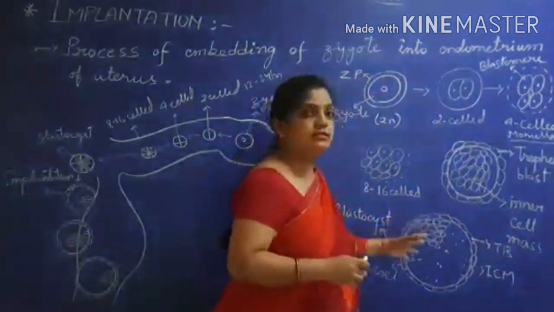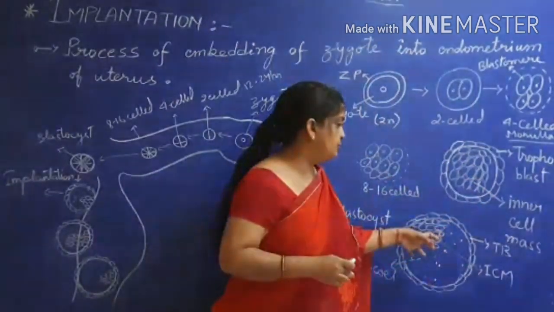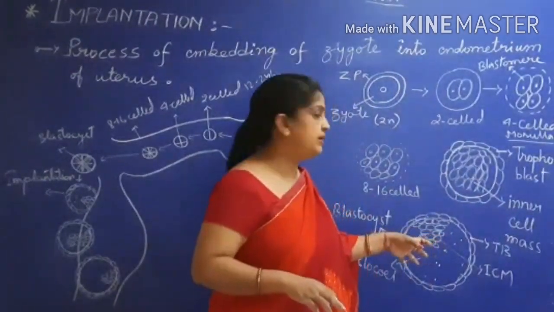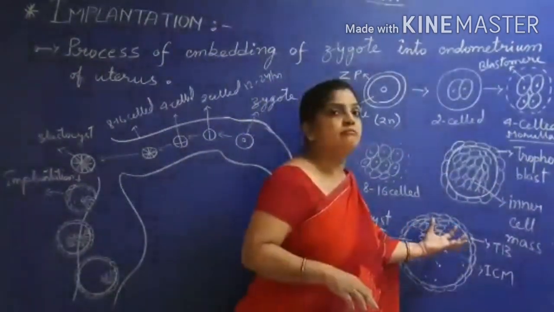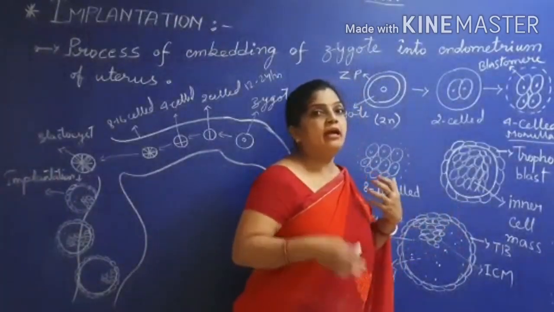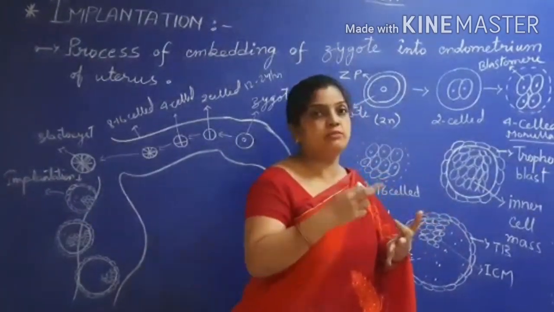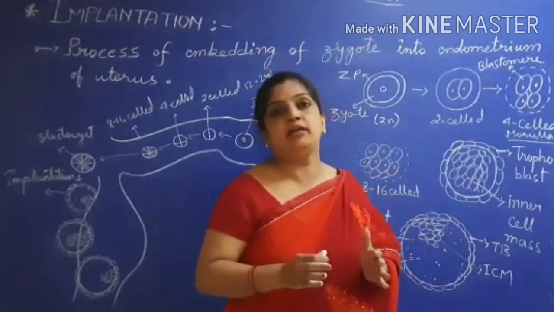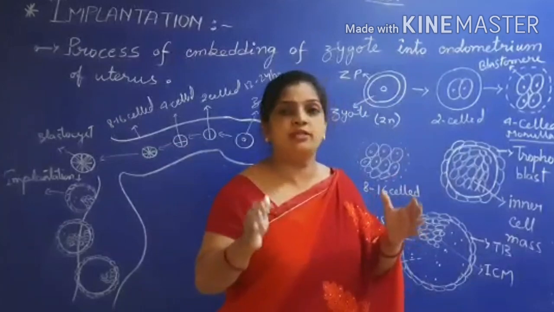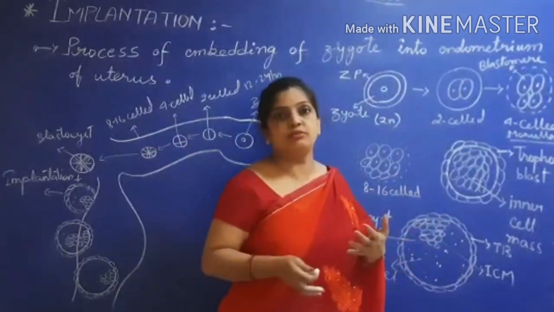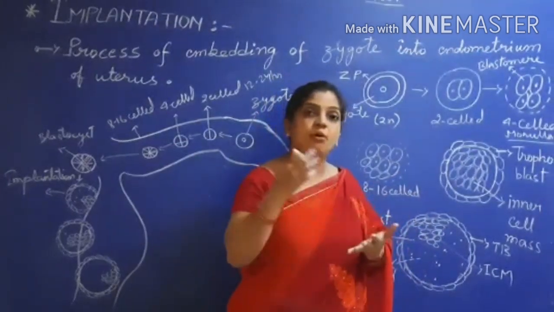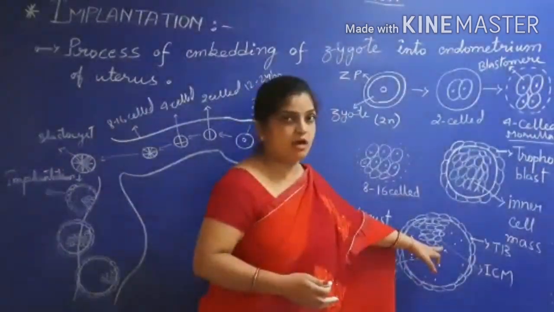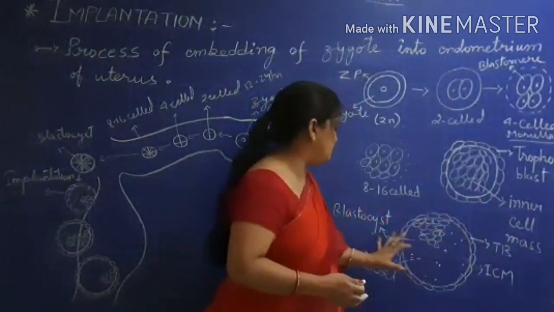We are not going to enter that part, but when you study medicine, in the first year of MBBS, you will study how this inner cell mass further divides and changes into ectoderm, mesoderm and endoderm, and how these three germinal layers develop your whole body system. Organogenesis will take place. All the different organs develop because of this inner cell mass. So children, this was about the blastocyst.